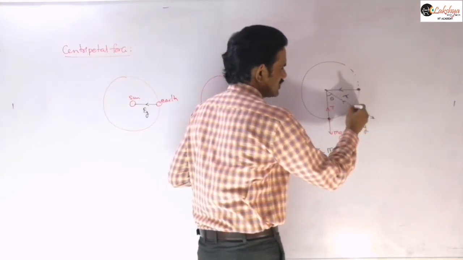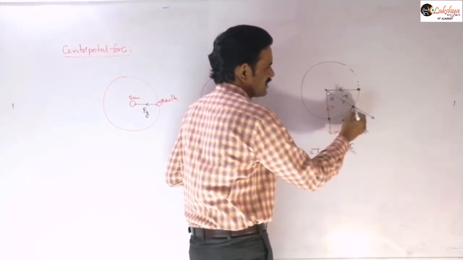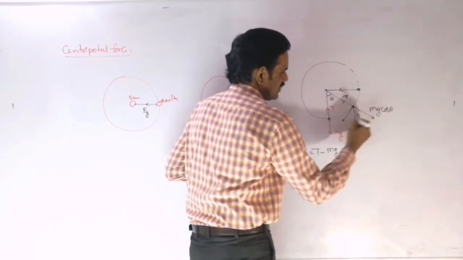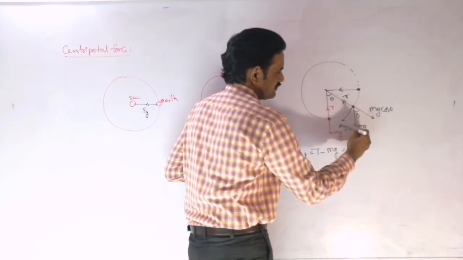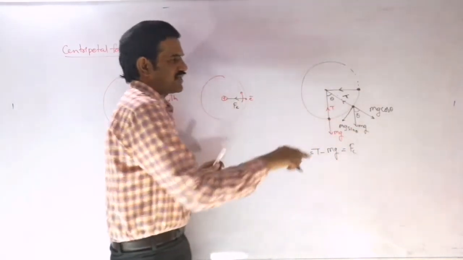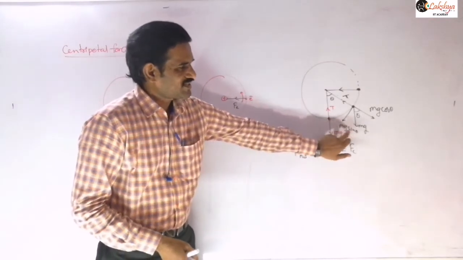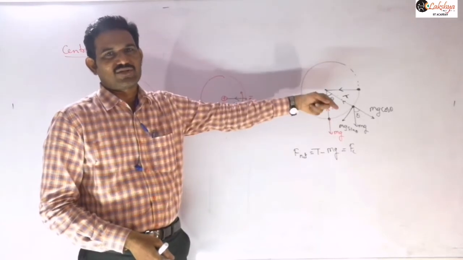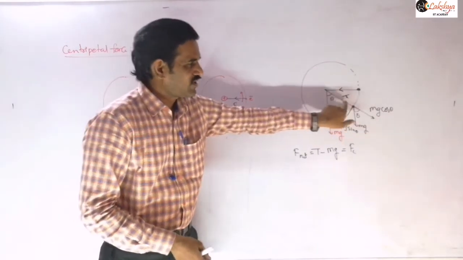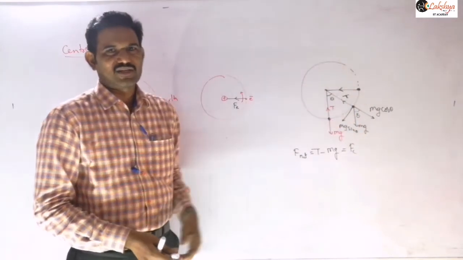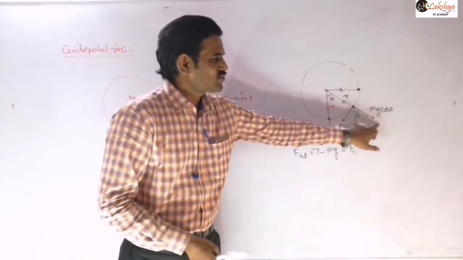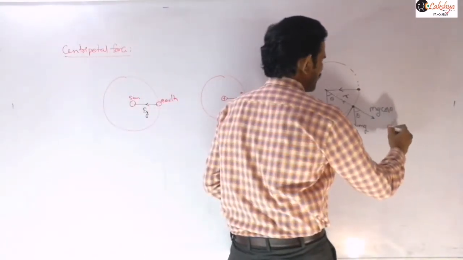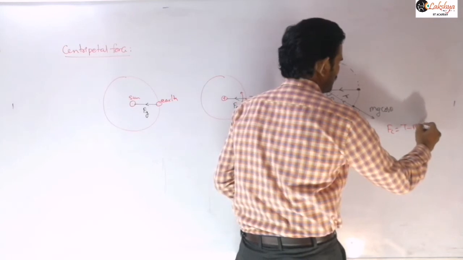Now I am resolving this mg into components here. This angle is theta, so you can take this angle as theta. So this is mg cos theta you will get, and this component is mg sin theta. Now the net force: observe that mg sin theta is along the tangential direction, so that will produce tangential acceleration. These two are along the radial direction, but they are opposite in direction, so the resultant of these two will provide the centripetal force. For this position, the centripetal force we can write as T minus mg cos theta.